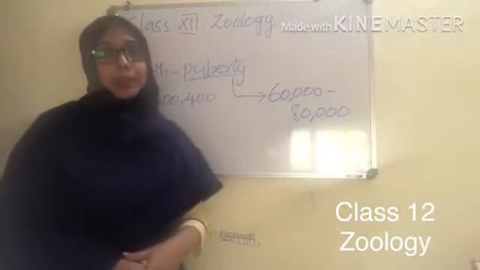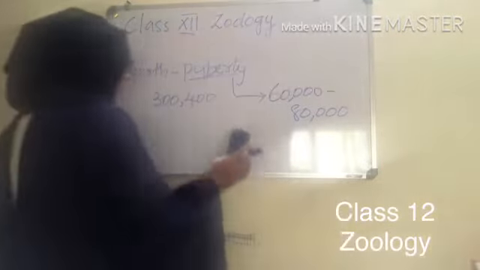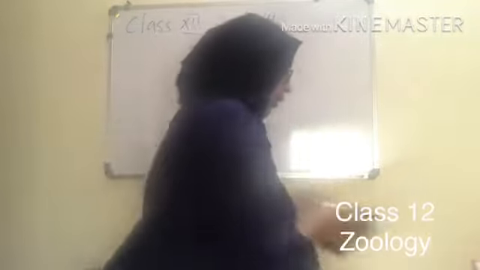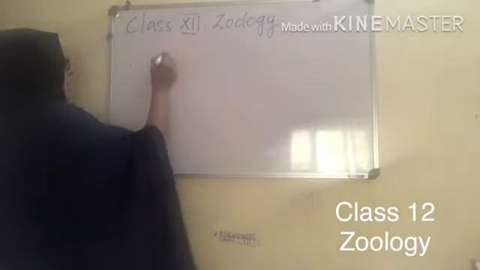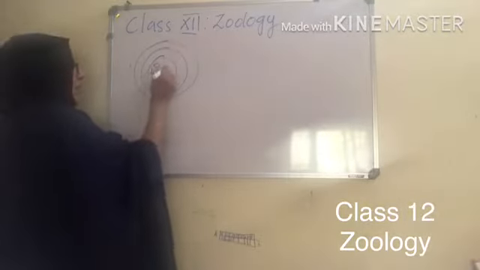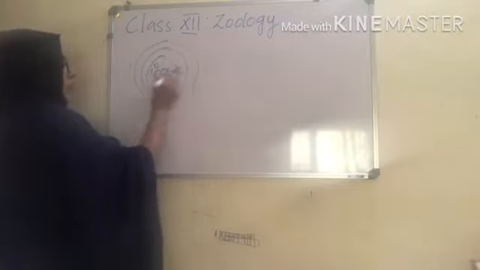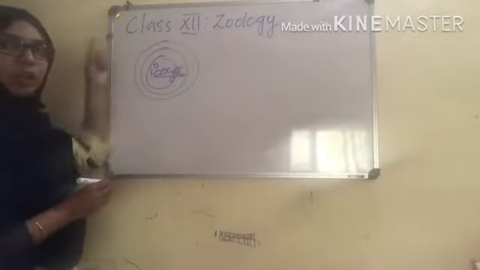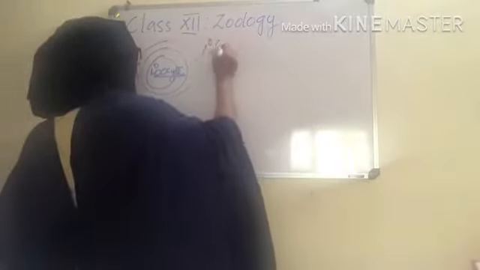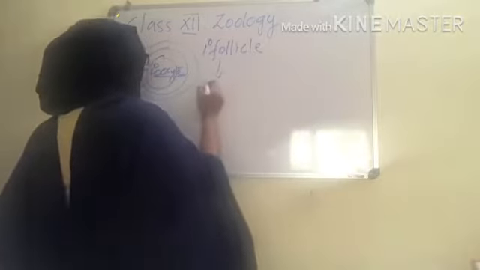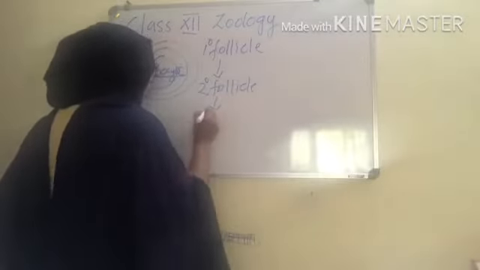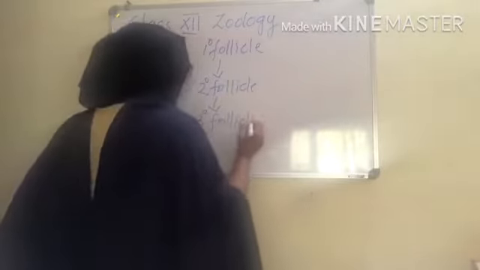After attaining puberty, these primary follicles get more and more surrounded by new layers. Clear? Inside this they contain the primary oocyte. The primary follicle, surrounded by more layers, would transform into a secondary follicle, and the secondary follicle would transform into a tertiary follicle.